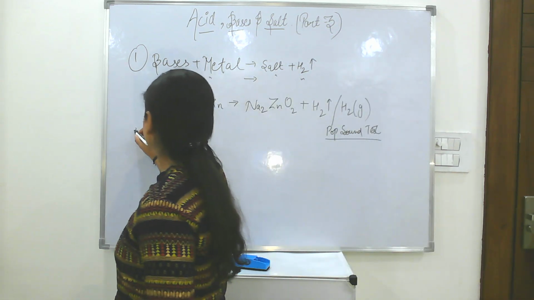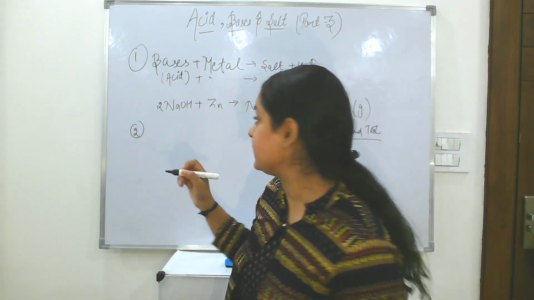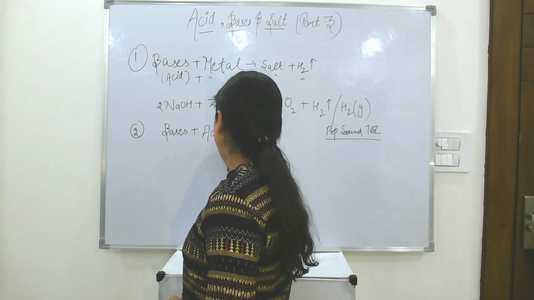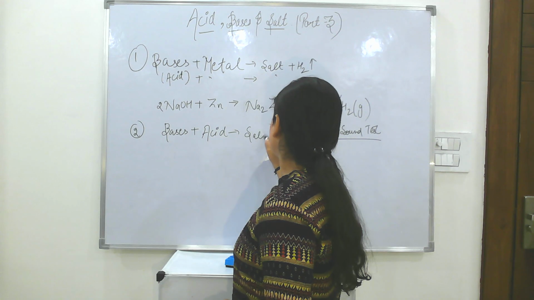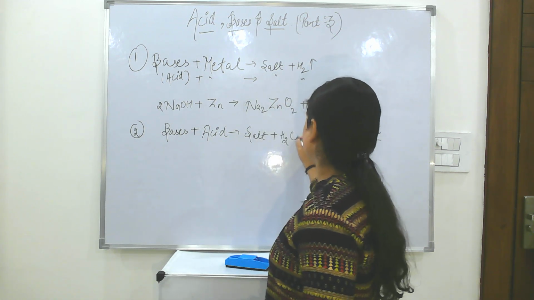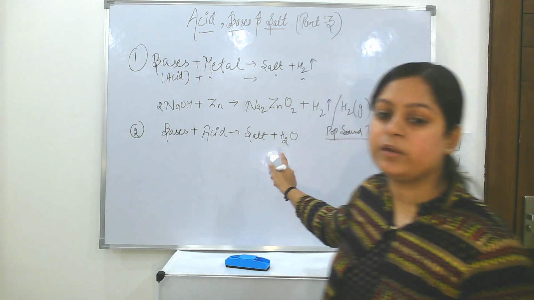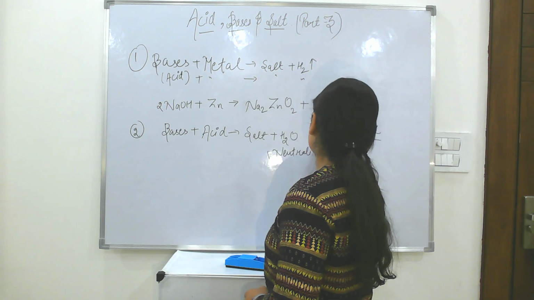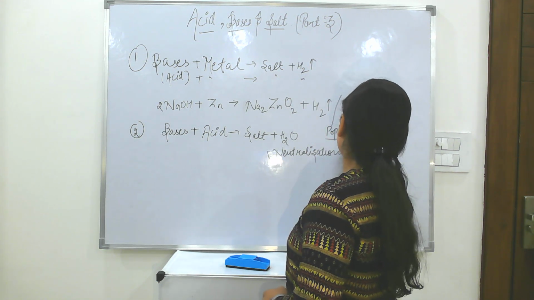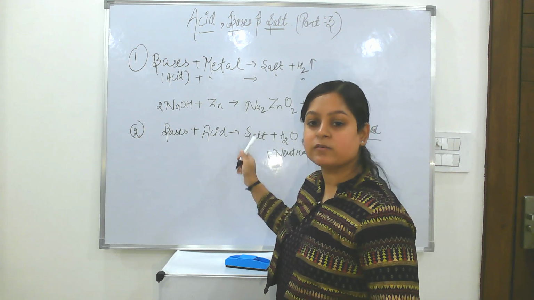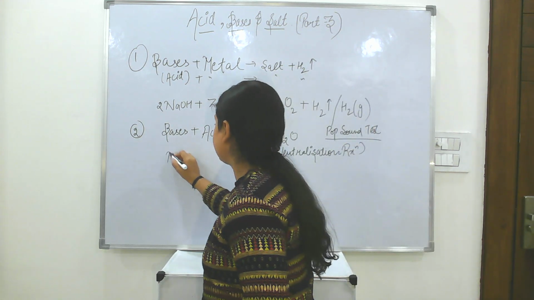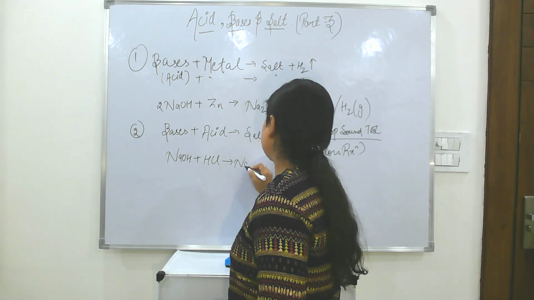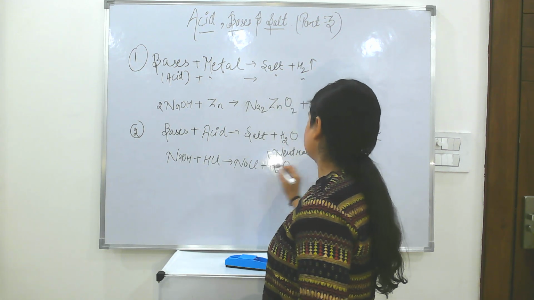Coming to the next equation, which we have also seen in acids, bases when they react with acid will form salt plus water. This is known as neutralization reaction, and no gas is released in this. We have seen the example of this reaction in the last video also. You can take any base like NaOH plus acid HCl. It will react to form NaCl plus H2O. This is the salt.